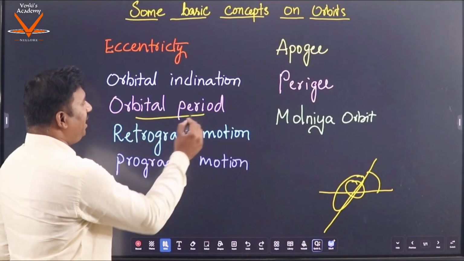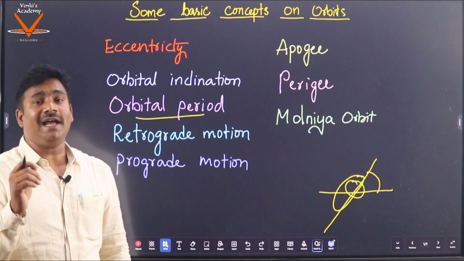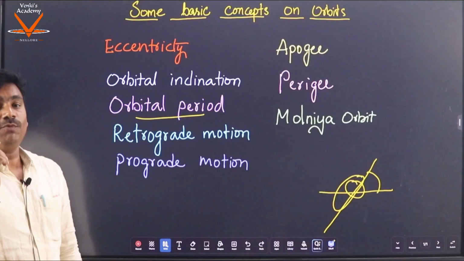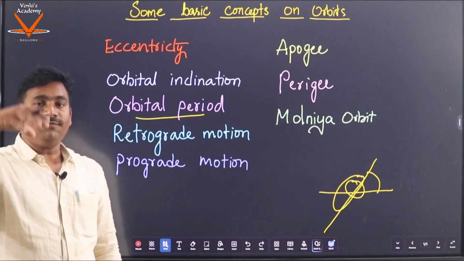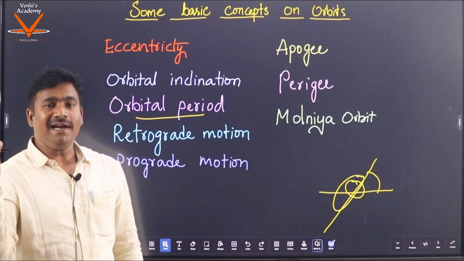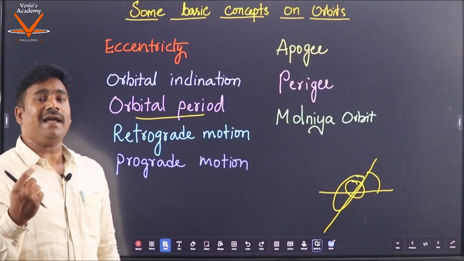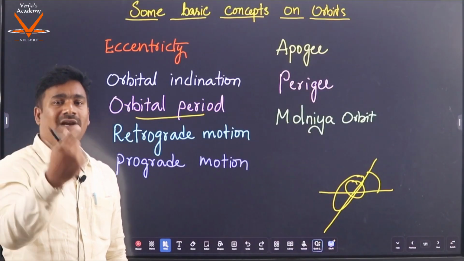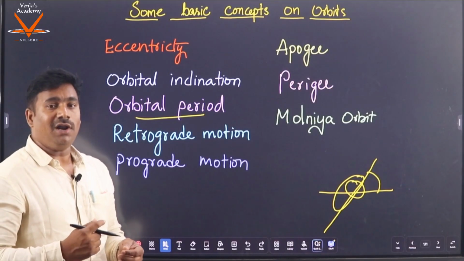Coming to the orbital period, it is the time that a satellite takes to revolve around the central object. Suppose Earth is the central object and a satellite is revolving around the Earth. The total time it takes to complete one revolution around the Earth is called the orbital period.